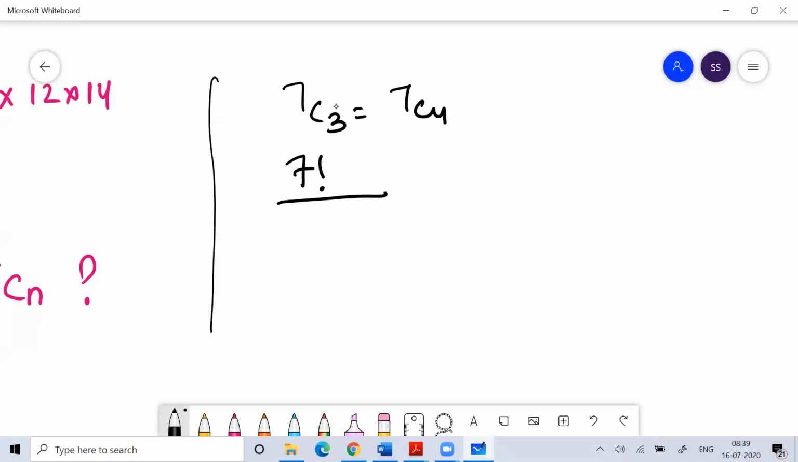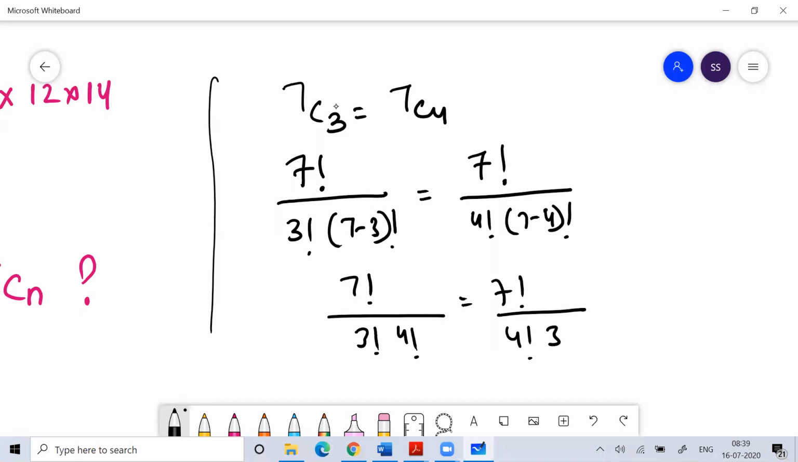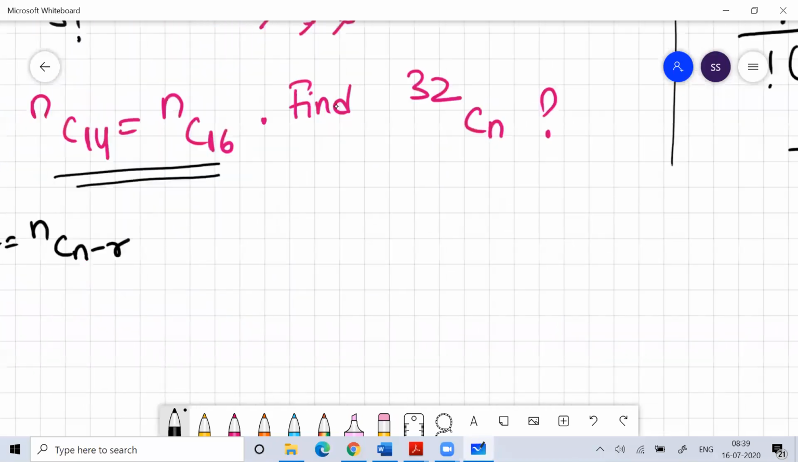7C3 means 7 factorial by 3 factorial into (7 minus 3) factorial. 7C4 means 7 factorial by 4 factorial into (7 minus 4) factorial. So this is 7 factorial by 3 factorial, 4 factorial, and this is 7 factorial by 4 factorial, 3 factorial. I hope you understand this.